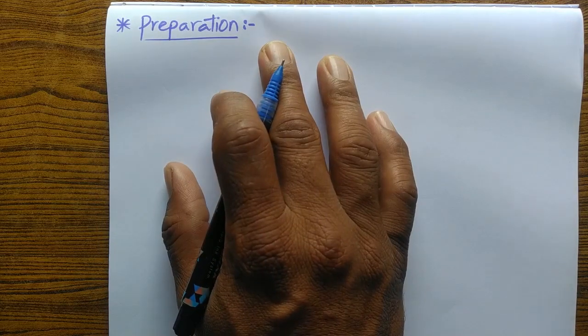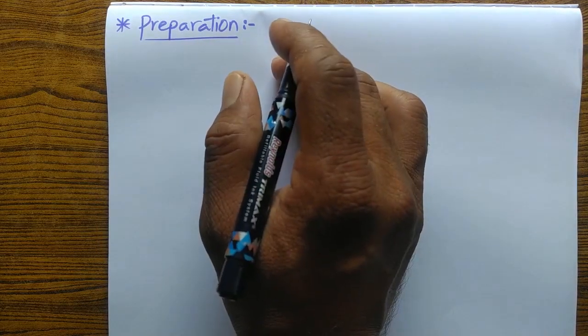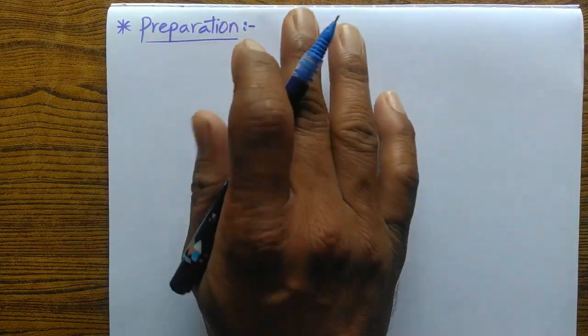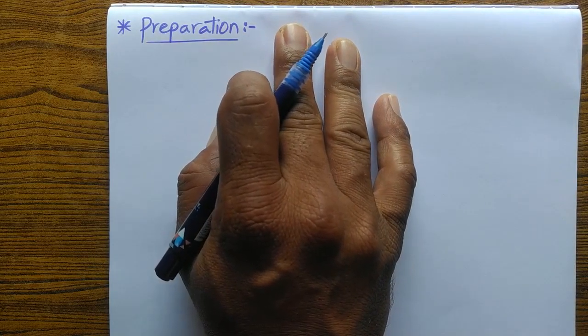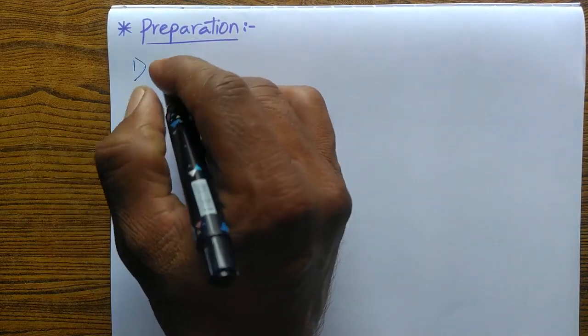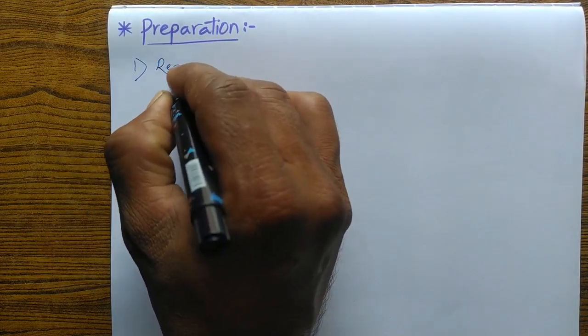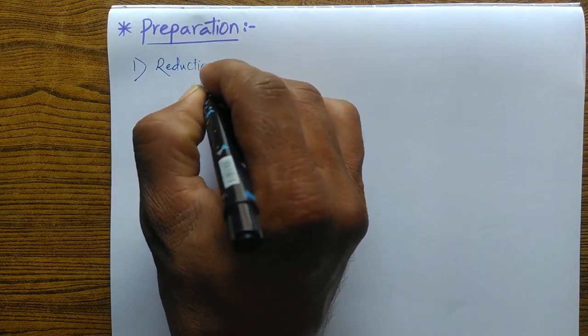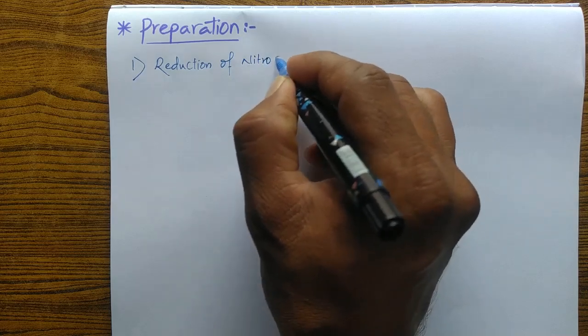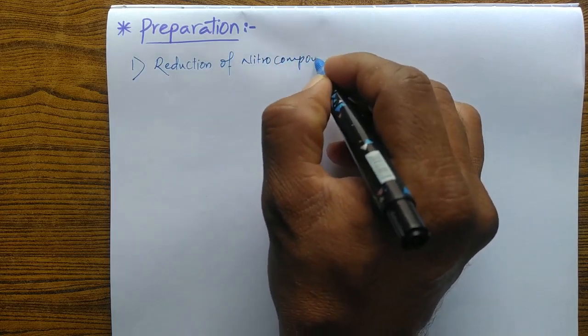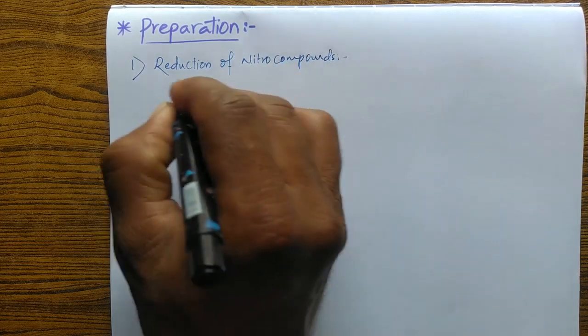Okay, so the next part of this chapter is preparation of amines. Let us discuss some important methods for the preparation of these amines. In that, the first method is reduction of nitro compounds. In reduction of nitro compounds, we will get corresponding amines.